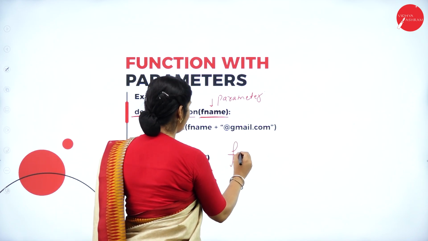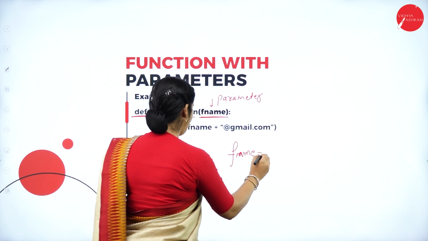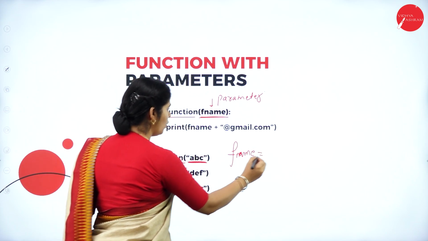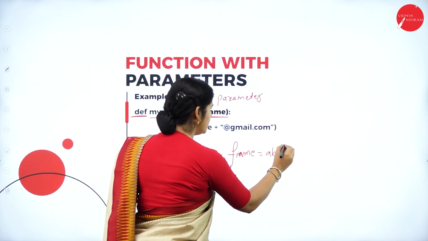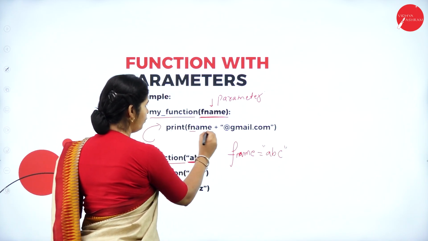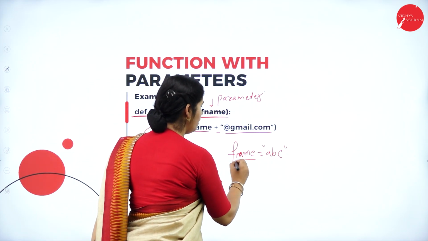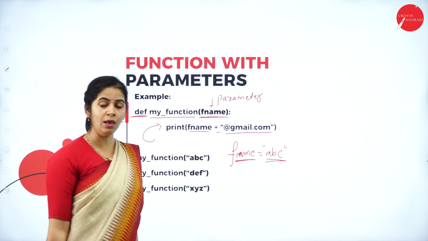What is my fname here? fname is equal to, I am passing the value ABC. Now what will it print? Print fname plus, so here we are passing the value ABC for the variable fname.